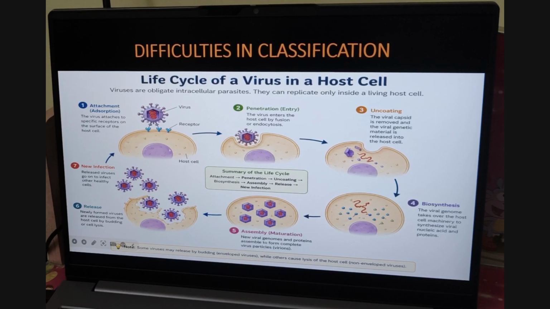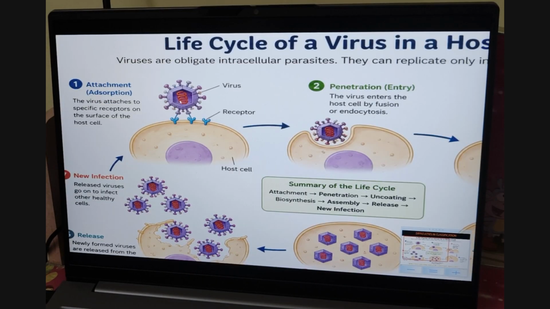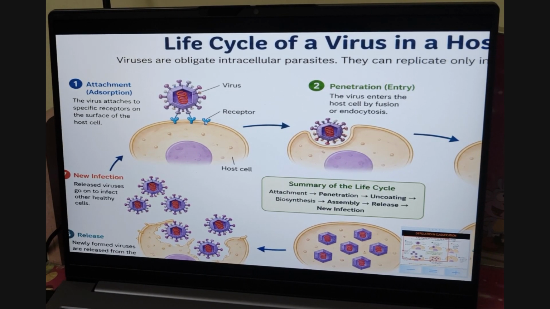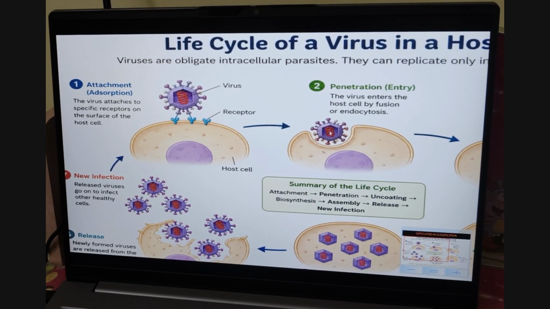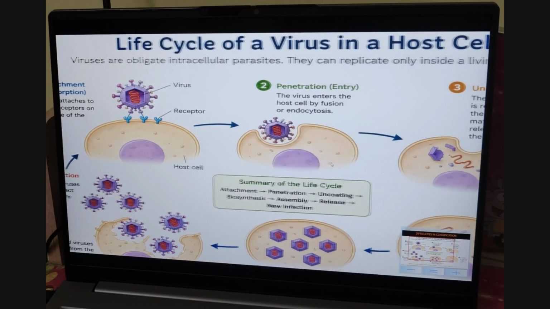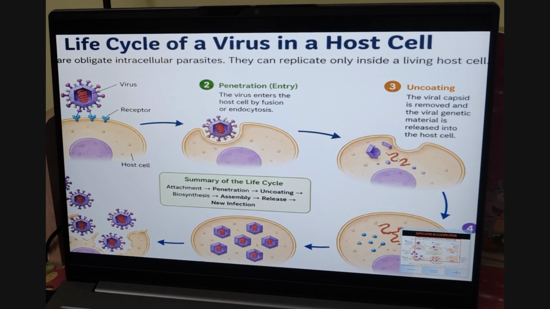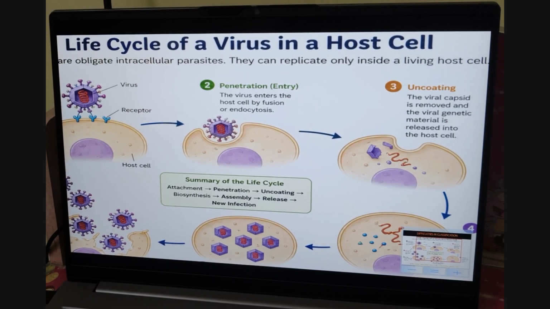This is how the virus attaches to any host cell, using certain receptors to attach. They attach and enter inside the cell. You call this invagination. Then, in the third step, when the virus enters, it removes the genetic material alone.